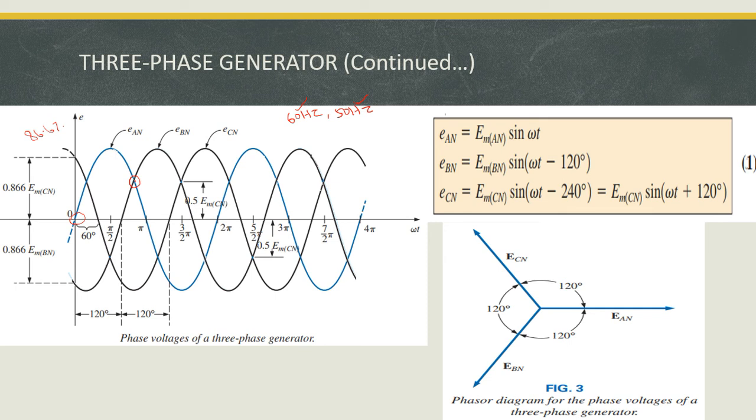Now we write the equations of these waveforms. Naturally the waveforms generated by a three-phase generator are sinusoidal. I already told you that in a three-phase generator the shape, frequency and peak value are all equal. The only difference is that the waveforms are 120 degrees phase shifted, or phase apart. That's the thing.